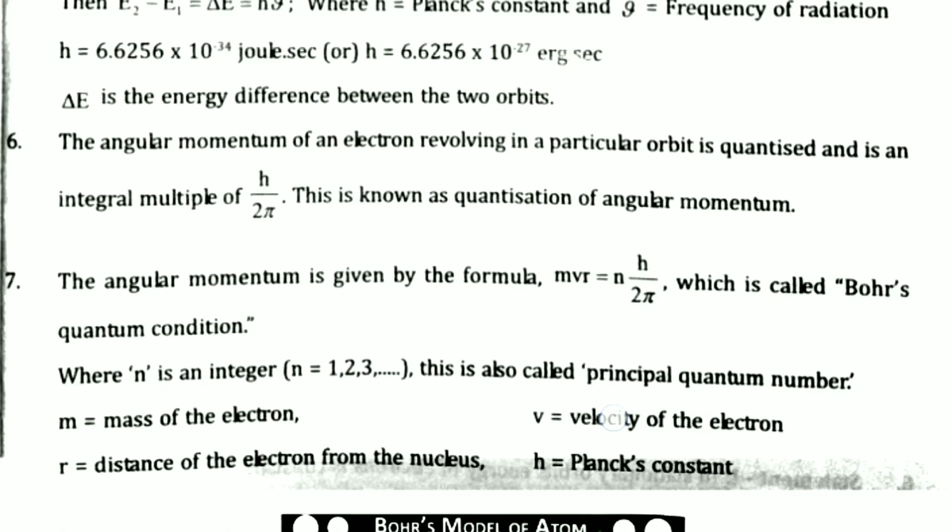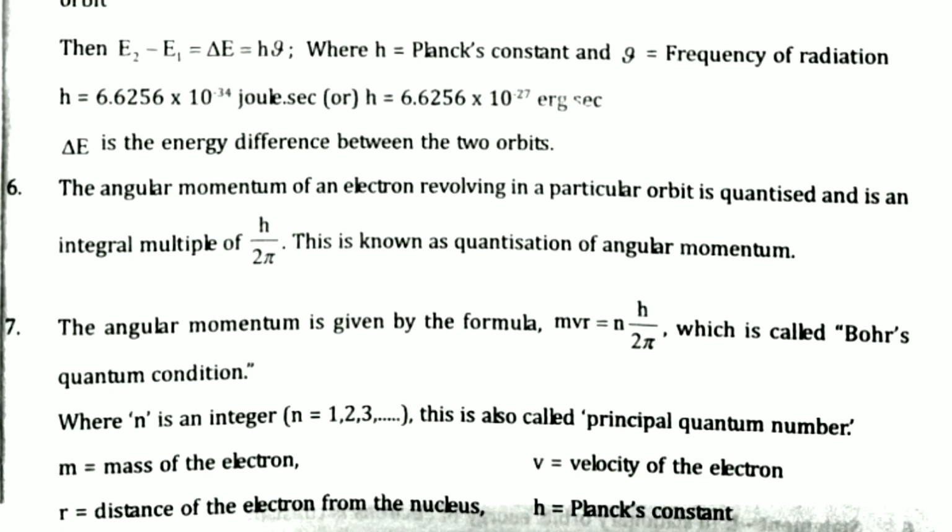Okay, if you observe the sixth point, the angular momentum of an electron revolving in a particular orbit is quantized and is an integral multiple of h by 2 pi. This is known as quantization of angular momentum. So we know about angular momentum, mvr.